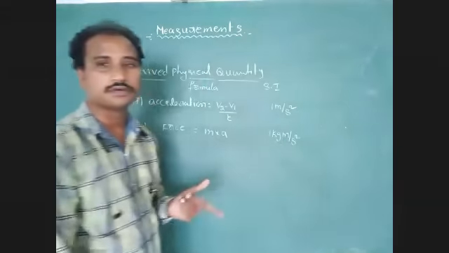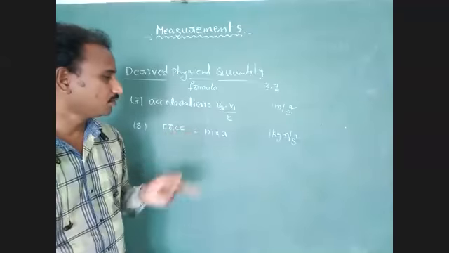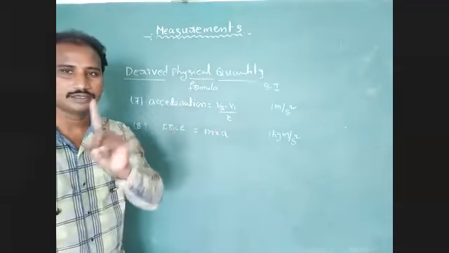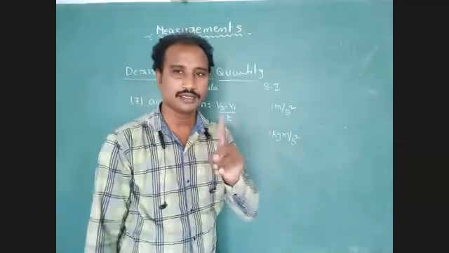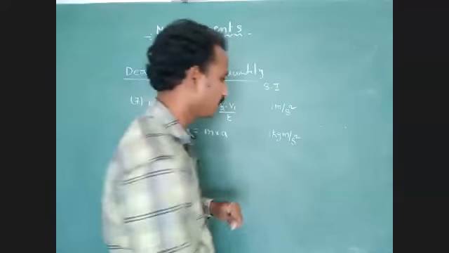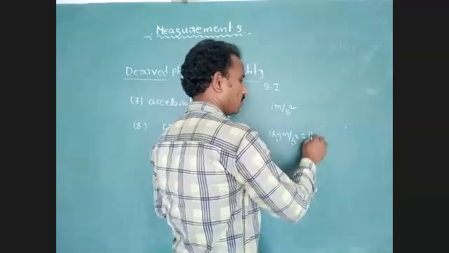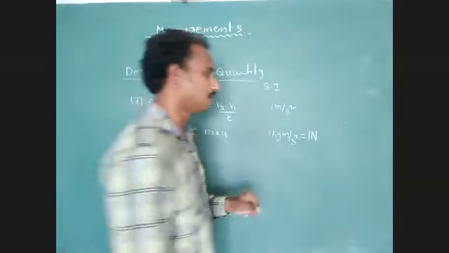In honor of a scientist, who is that scientist? Newton. In honor of Newton, we have given that unit for force as 1 Newton. 1 Newton is nothing but 1 kg meter per second square. We represent the unit of force, 1 Newton, with the symbol capital N.